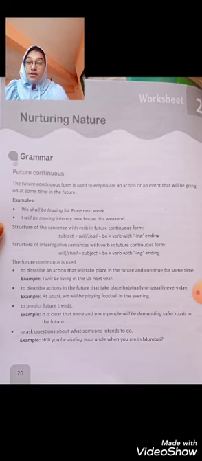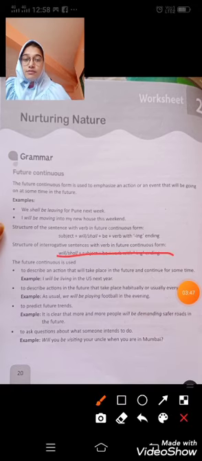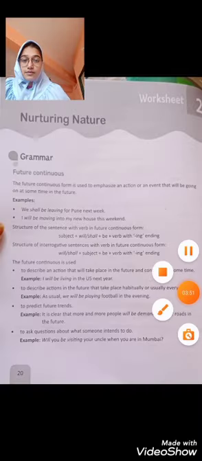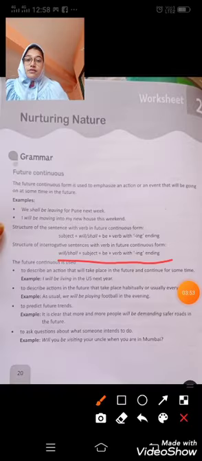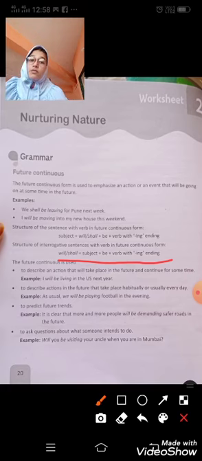The structure of an interrogative sentence will differ from the previous one. So it will be will or shall plus subject plus be plus verb with ing ending. So here will or shall will come first and then the subject and then be plus verb with ing.